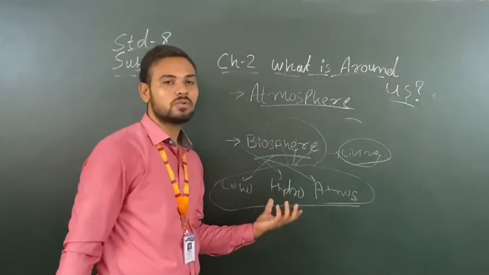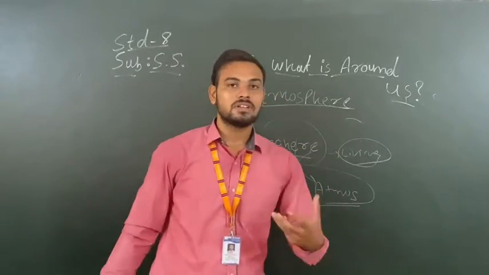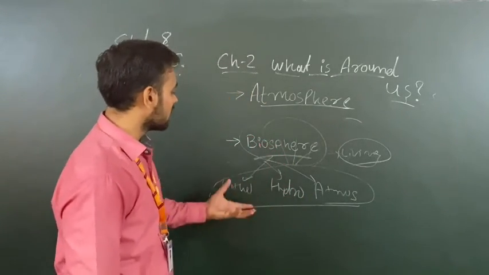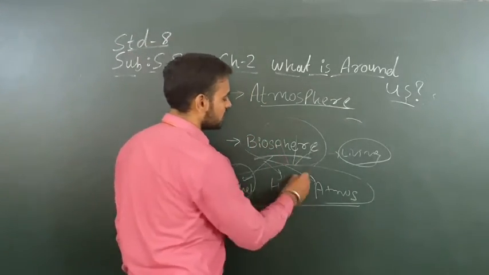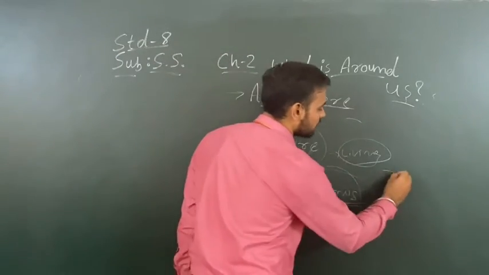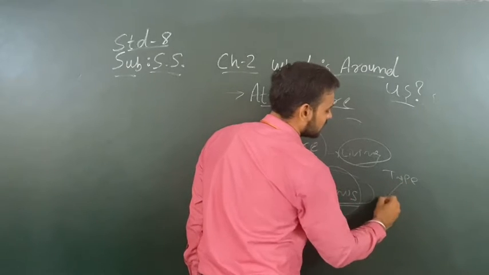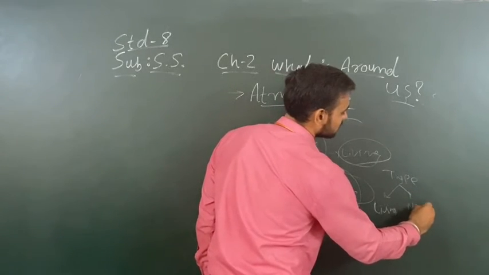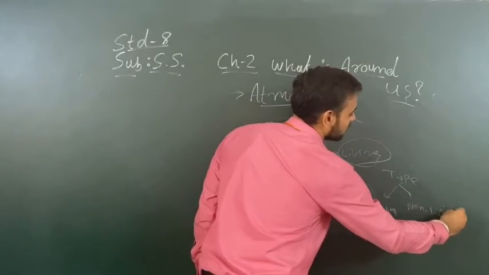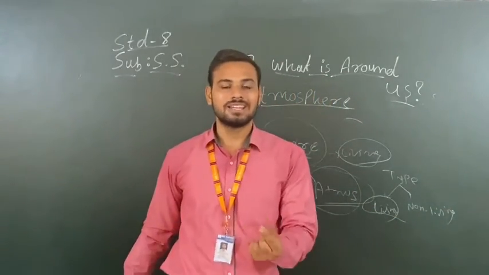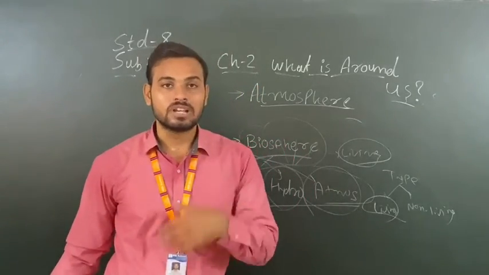Biosphere is the only sphere where the life system is supported, because in this sphere we have a combination of lithosphere, hydrosphere and atmosphere. The biosphere can be divided into two types, which are living things and non-living things.